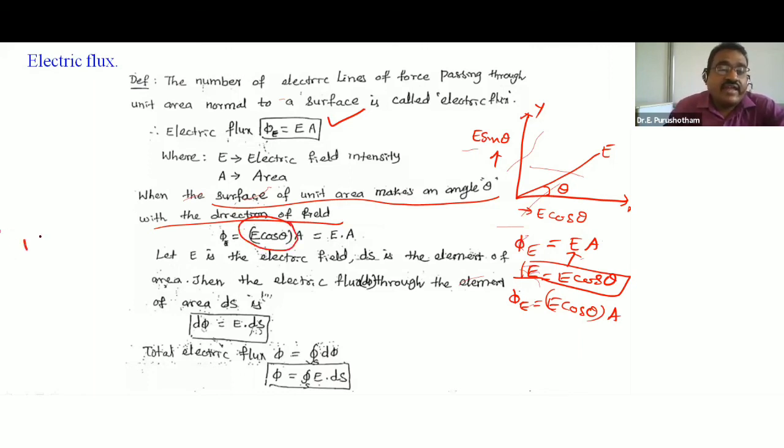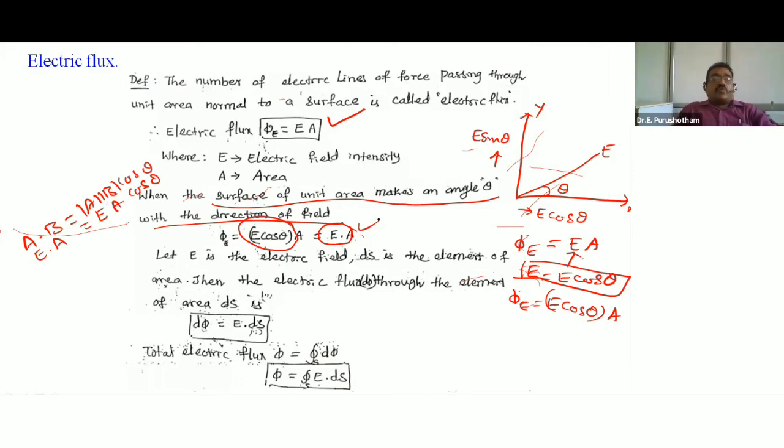You know very well that A dot B is equal to mod A mod B cos theta. So here, E A cos theta, what can we write? E dot A. Depending on the dot product, A dot B is equal to mod A mod B cos theta. Similarly, E A cos theta is equal to E dot A.